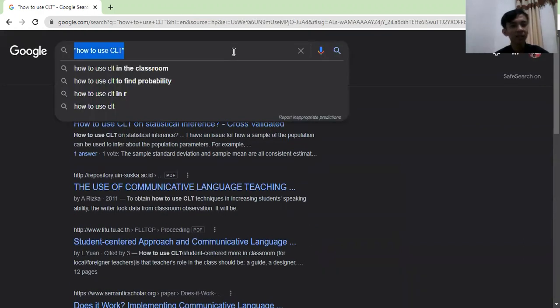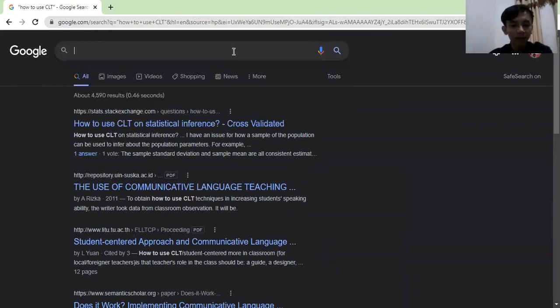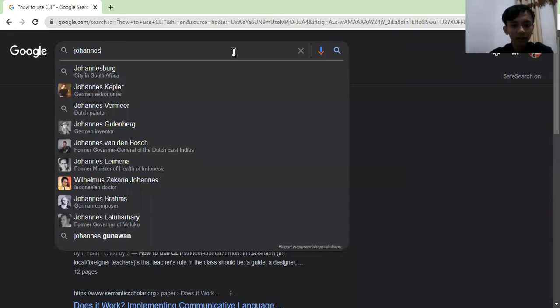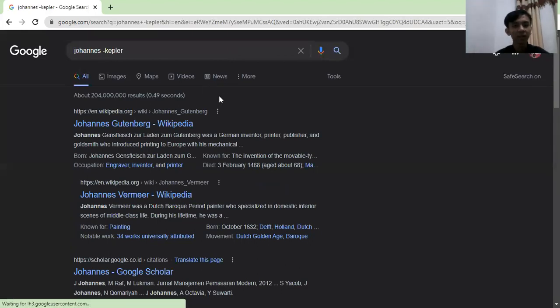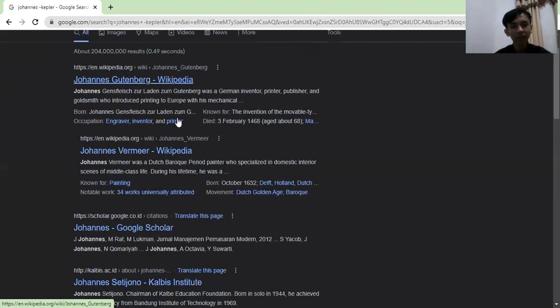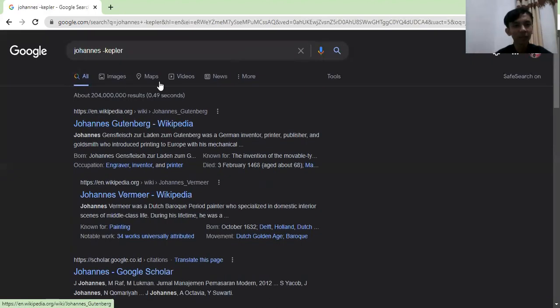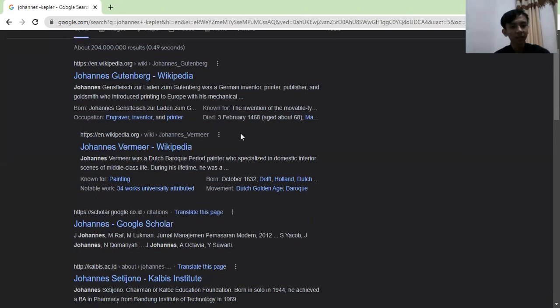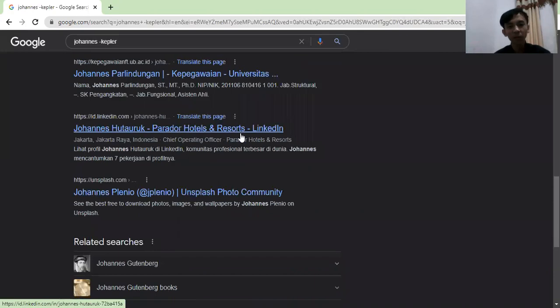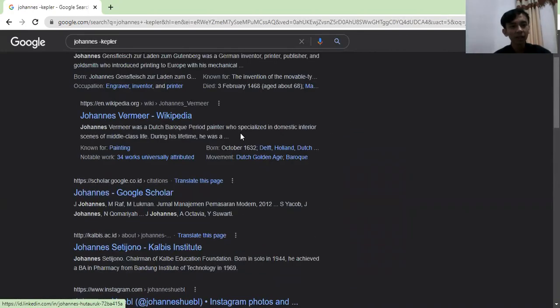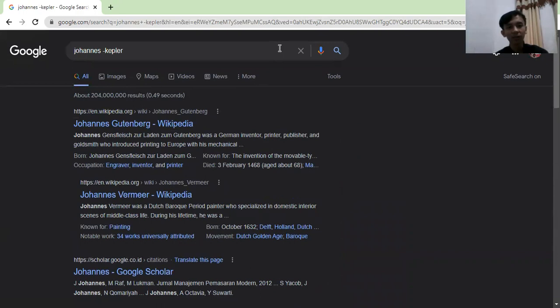Okay, next tip is using a hyphen. For example, you want to search about Johannes hyphen Kepler. As you can see, the hyphen is used to exclude a word in the search, and in the results you can't see any article about Johannes Kepler.